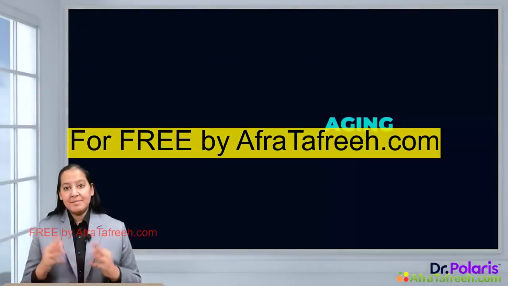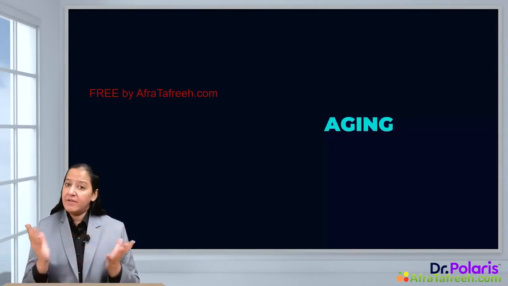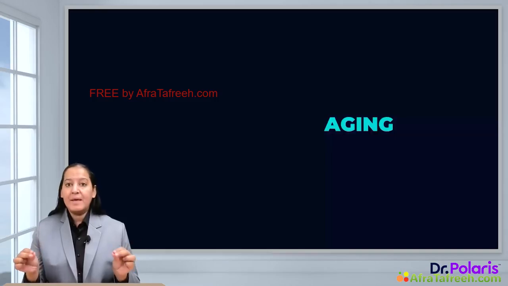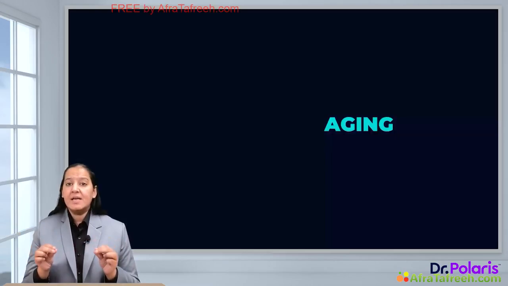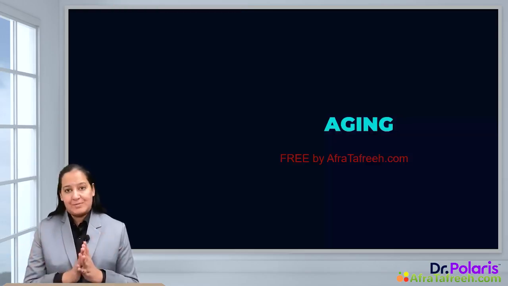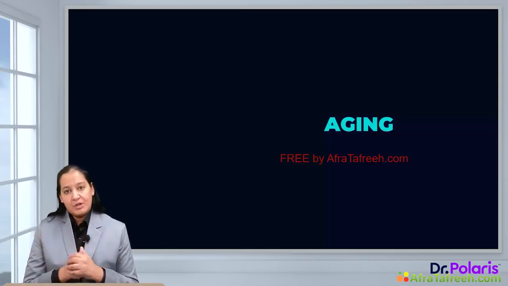Do you know the maximum lifespan of humans on earth? It's 110 years. So everyone dies. Everyone undergoes aging. No one is immortal. So all human beings on this earth undergo aging. Aging is an inevitable process that cannot be avoided. We can delay it, but we cannot stop this process. It is an ongoing process which continuously takes place in the human body.